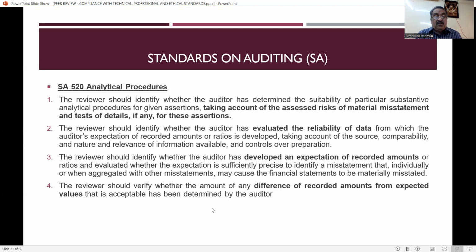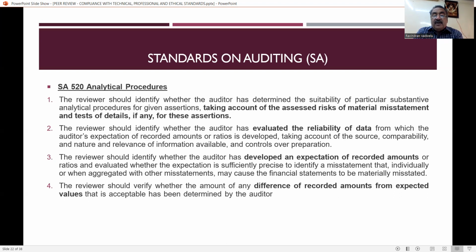That is SA 510. SA 520, analytical procedure. The reviewer should identify whether the auditor has determined the suitability of the particular substantive analytical procedures for given assertions, taking into account the assessed risks of material misstatement and tests of details, if any, for these assertions. The reviewer should identify whether the auditor has evaluated the reliability of data. So reliability of the data is also to be evaluated by the auditor.